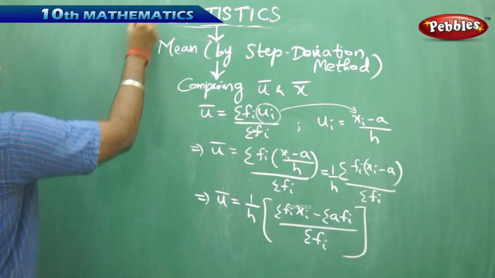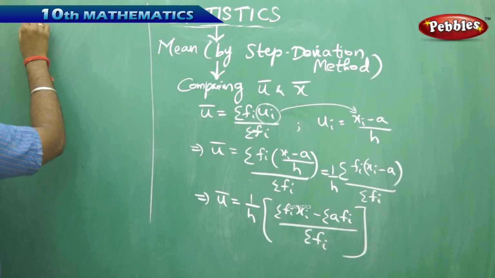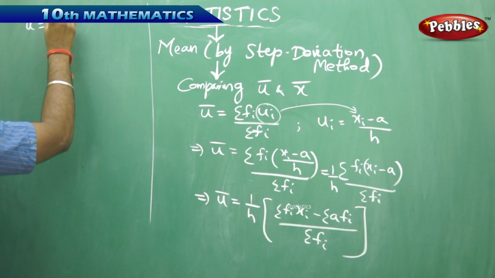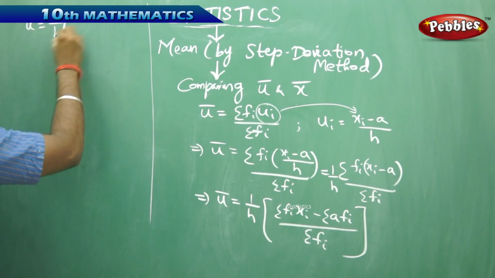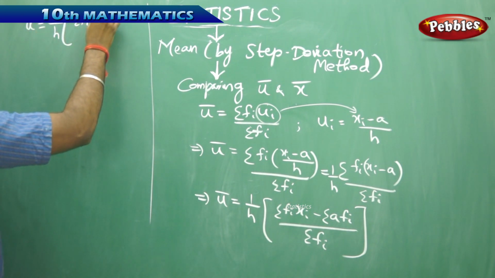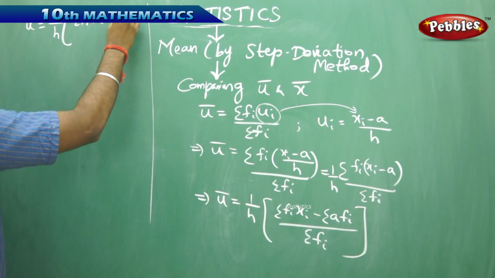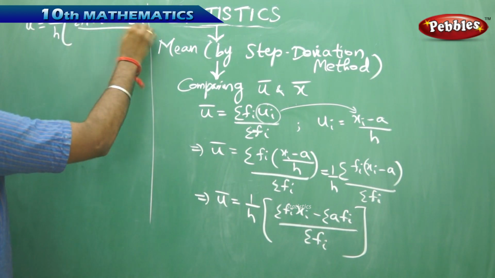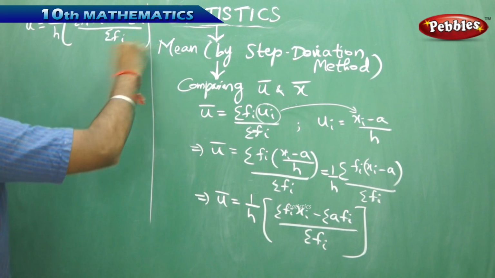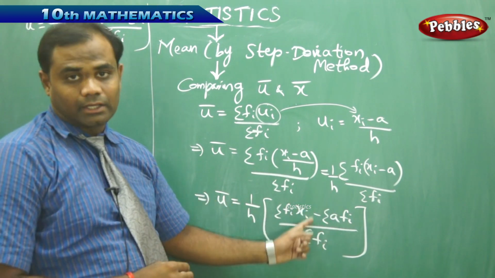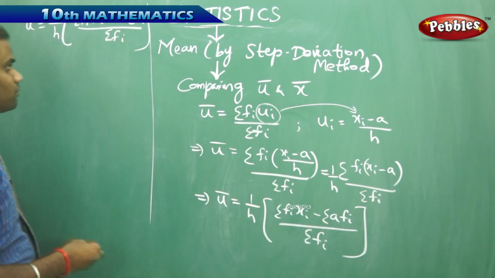Therefore this reduces to u bar equals 1 by h times sigma fi xi minus a times sigma fi, by sigma fi, which is what I get when I take a outside the summation, as it is independent of i.